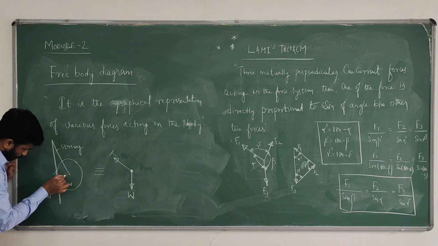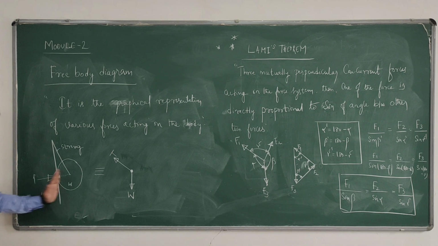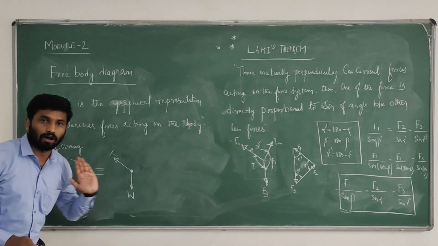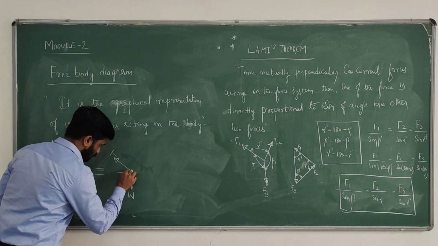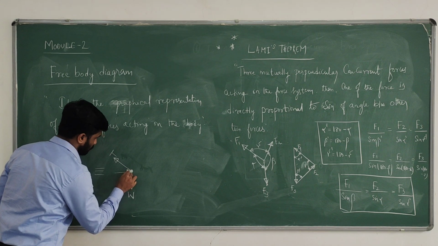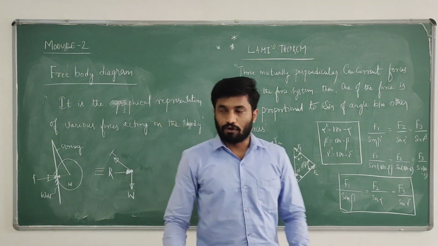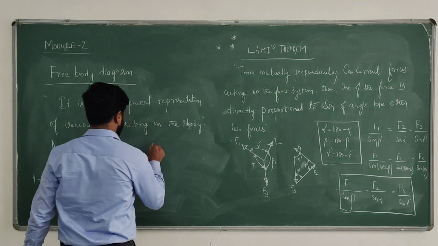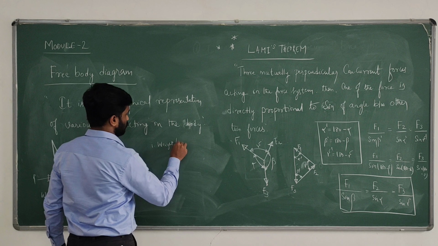The reaction is a pushing force from the wall because of the contact surface, directed towards the center of the object. This is R, the reaction.